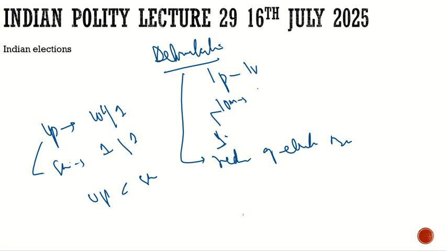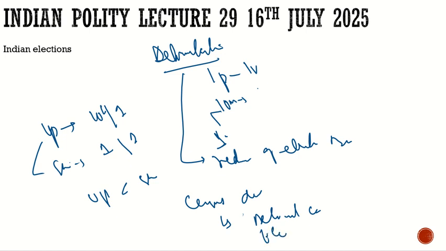About delimitation, the constitution says a few things: after every census, delimitation should be done. And this delimitation would be done by whom? For that there would be an independent authority, the delimitation commission. They will do this delimitation. If not the delimitation commission, then the election commission can also do it.